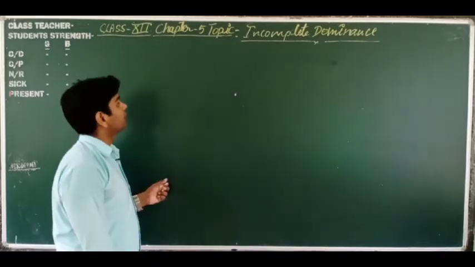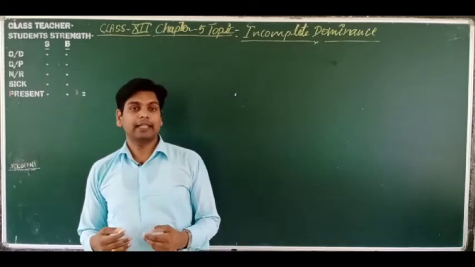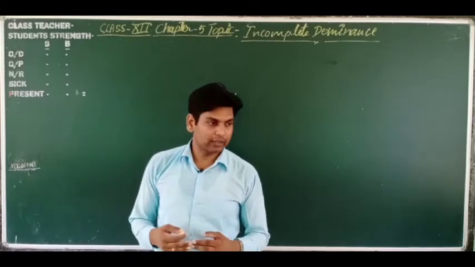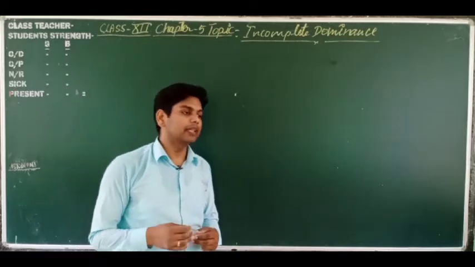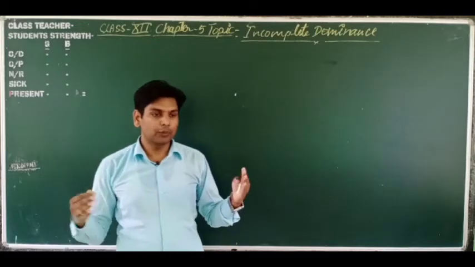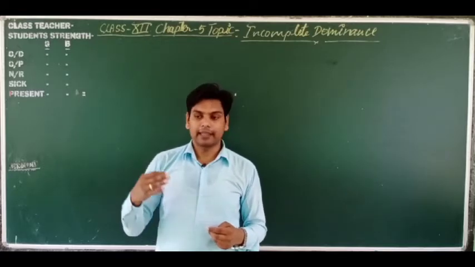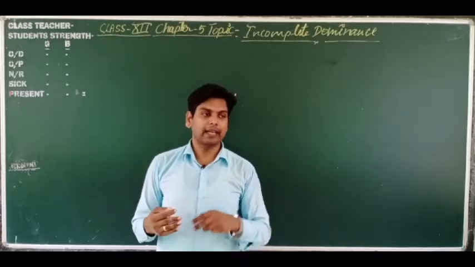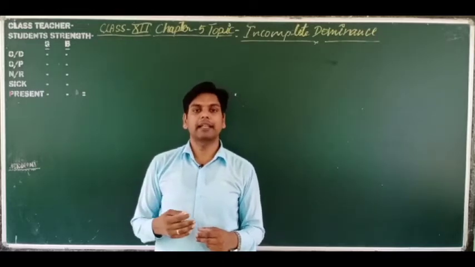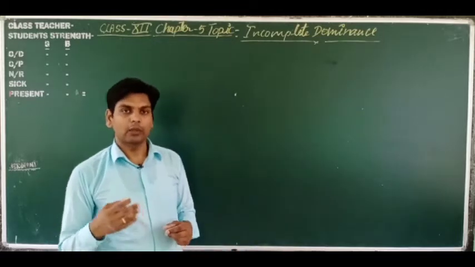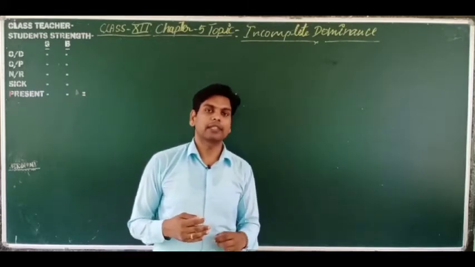Dear students, in this video we are going to discuss incomplete dominance. What is incomplete dominance? I have told you in an earlier video that there are some exceptions of monogenic inheritance. This is the exception to the law of dominance that Mendel explained. In the law of dominance, Mendel said that if two pure parents are crossed, then in the F1 generation only the trait of one parent is expressed and the other is hidden. The parent expressing the trait is known as the dominant parent, and the parent whose trait is hidden is known as the recessive parent.